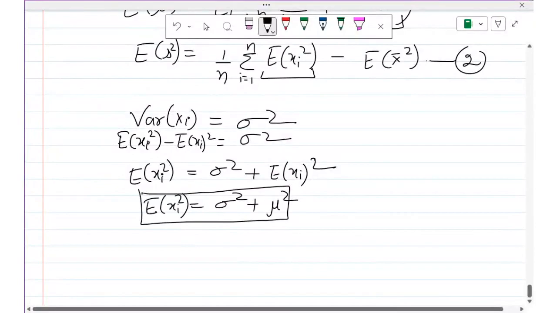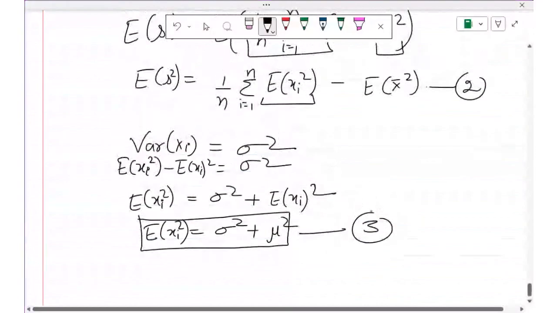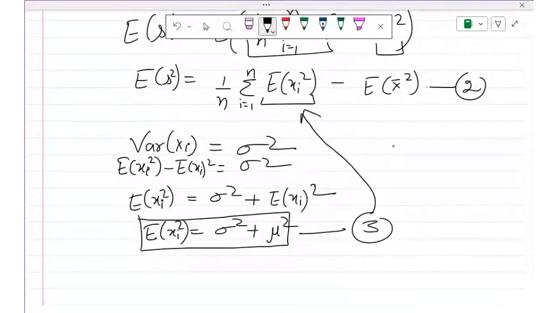Okay, let us call this equation number 3. So I have found this value of E of xi square. Same thing I have done in the previous three problems. Nothing changed. And now I will find what is the average value of x bar square?